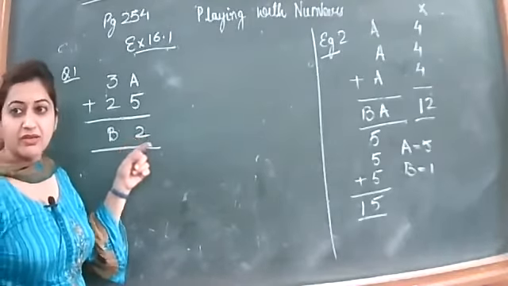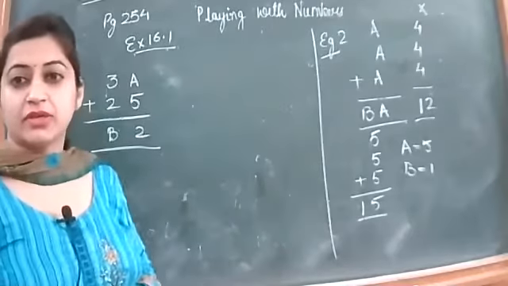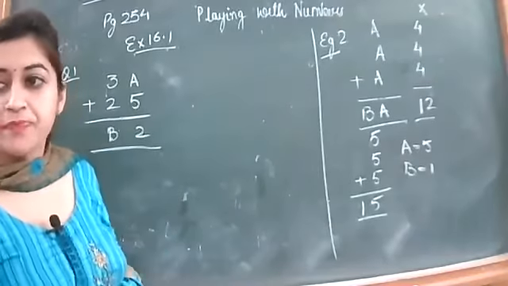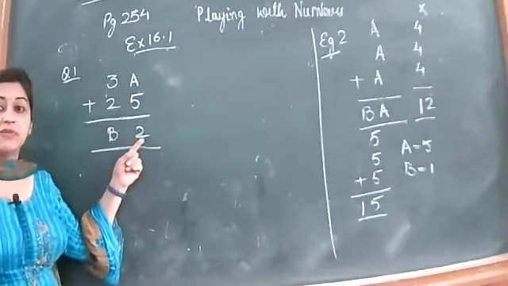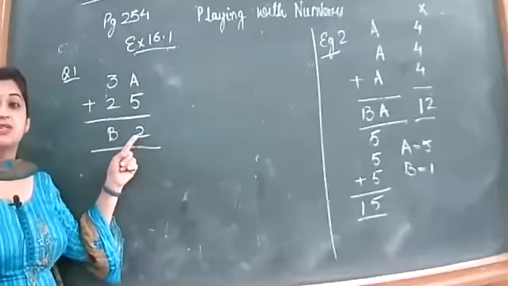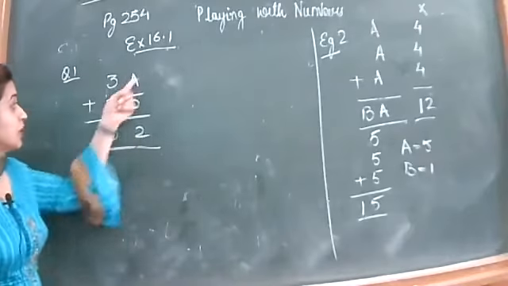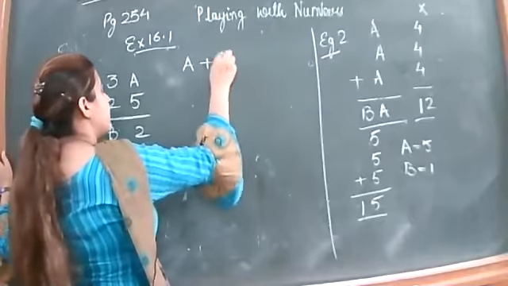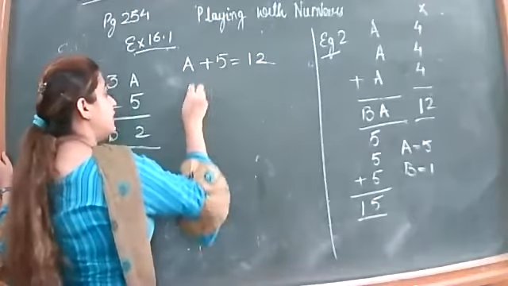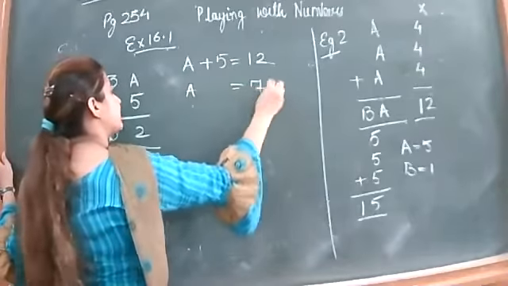Got it? Five is already greater than 2. That means this number is not 2, it is 12. So can I write here a plus 5 is equal to 12, a is equal to 7.